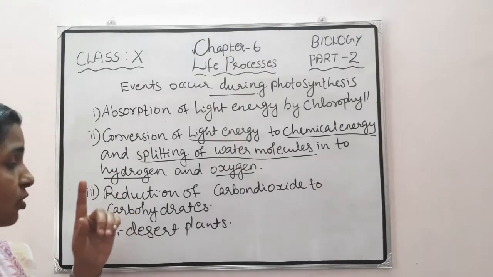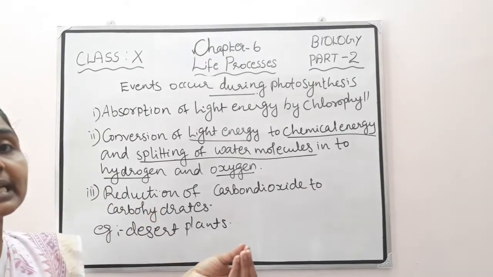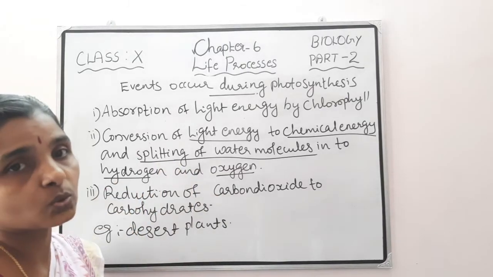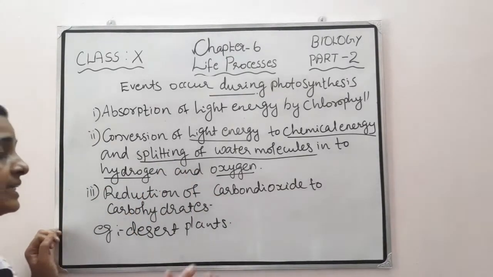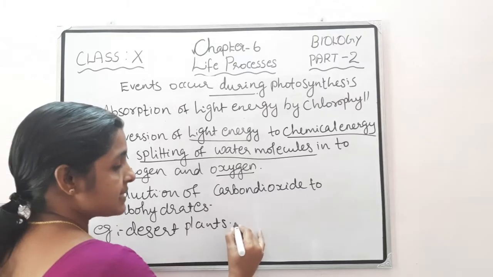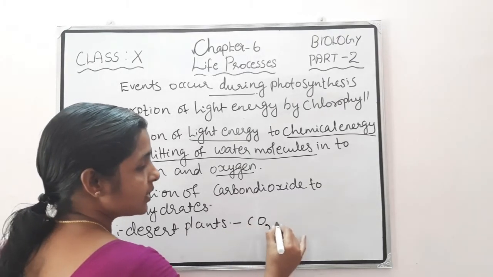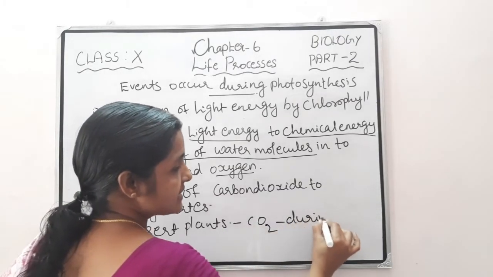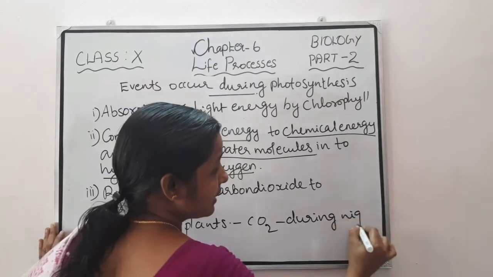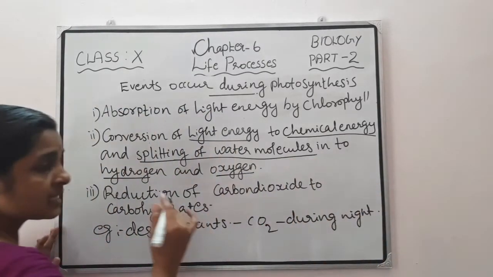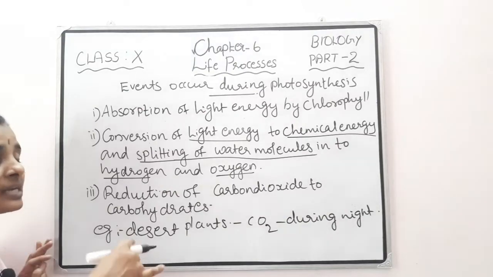If stomata open, only then can they take in carbon dioxide. So desert plants take up carbon dioxide during the night time, when the stomata are open.